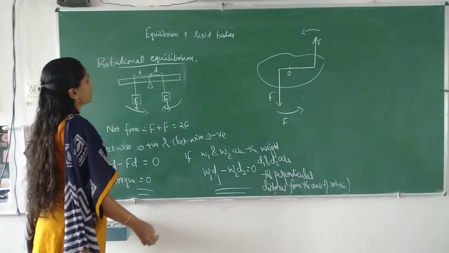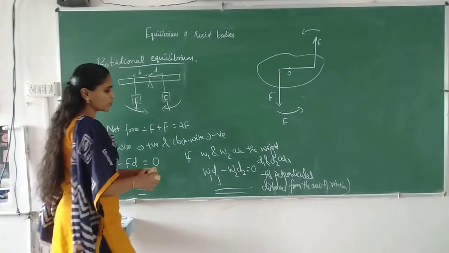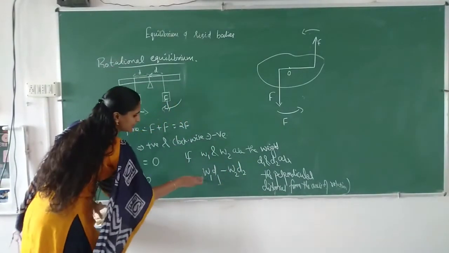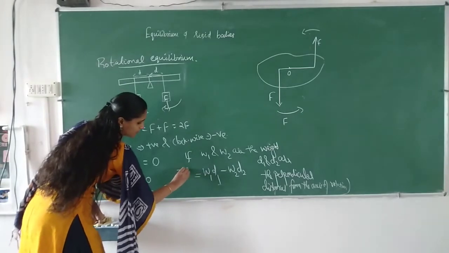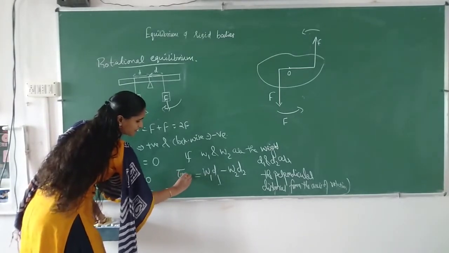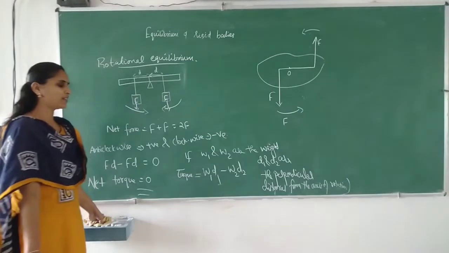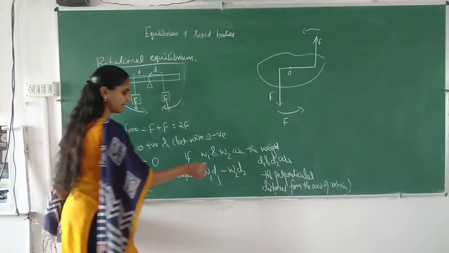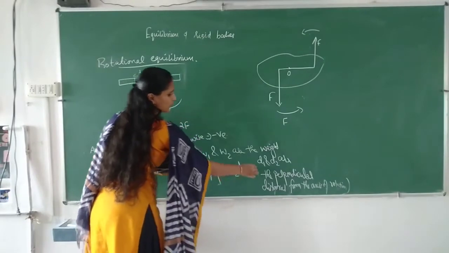So in that case, the net torque is W1 D1 minus W2 D2, and if it is in equilibrium, we can write that is equal to 0.